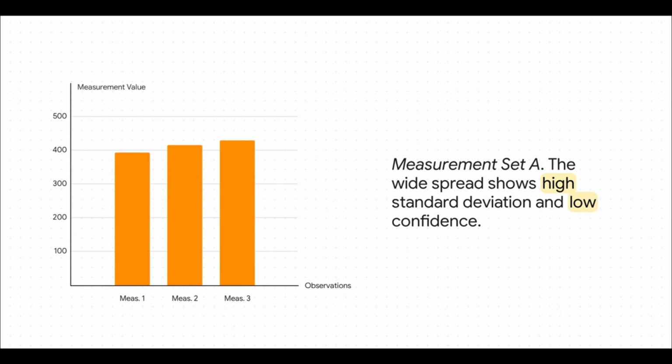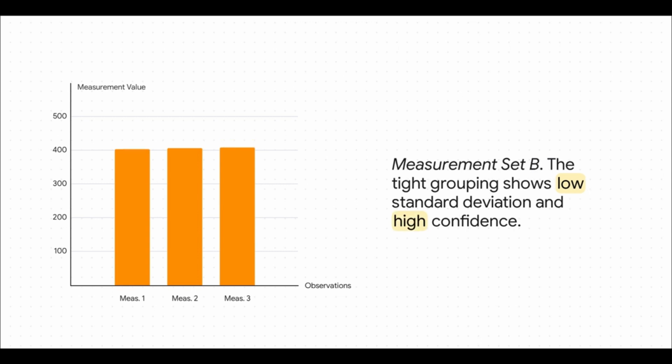Okay, check this out. This is a perfect example. Look at these numbers for measurement set A. They're all over the place. We can calculate the mean, sure, but with a spread this wide, our consistency score, the standard deviation, is going to be high. And that means our confidence in that average is, well, it's not great.